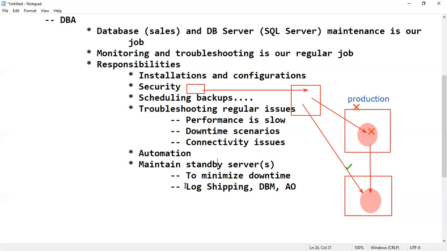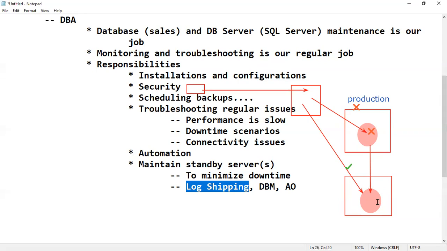Check here, to maintain an as-it-is copy, we have some features in SQL Server. Log shipping is one. Logs are nothing but changes, as we have seen. Shipping means transferring. So whatever changes are made in the production copy, the same changes are applied to the secondary or standby server.